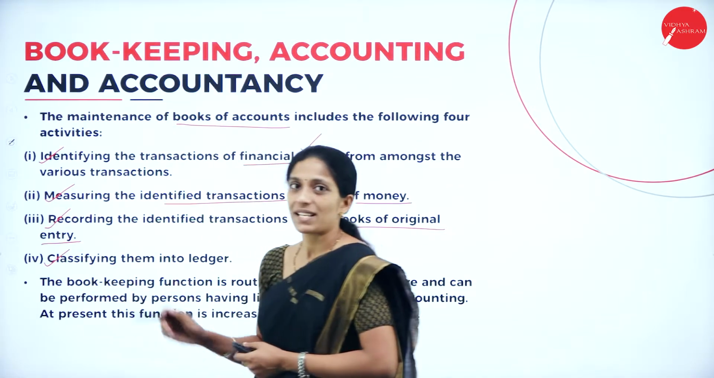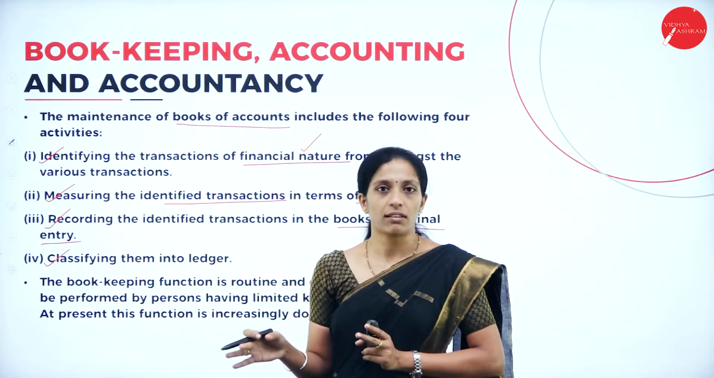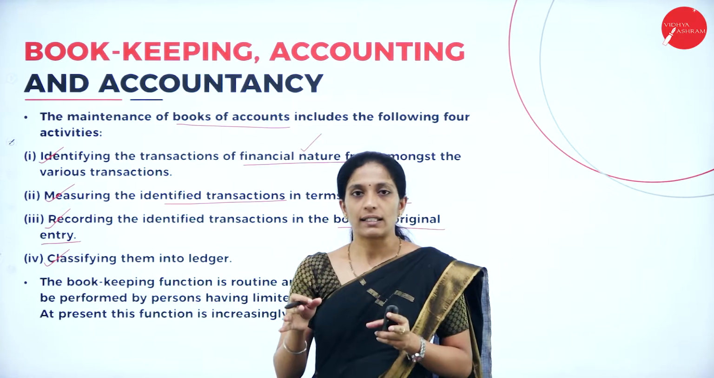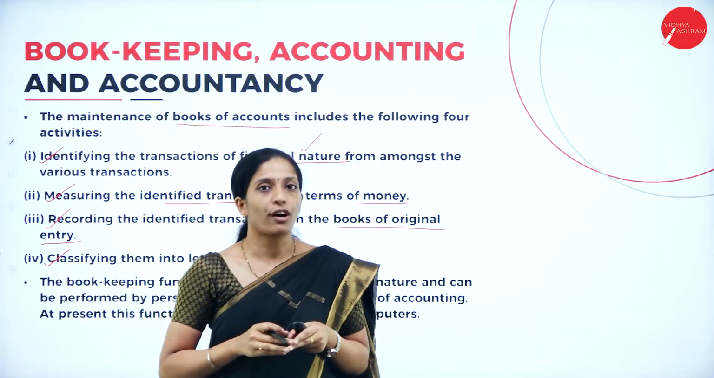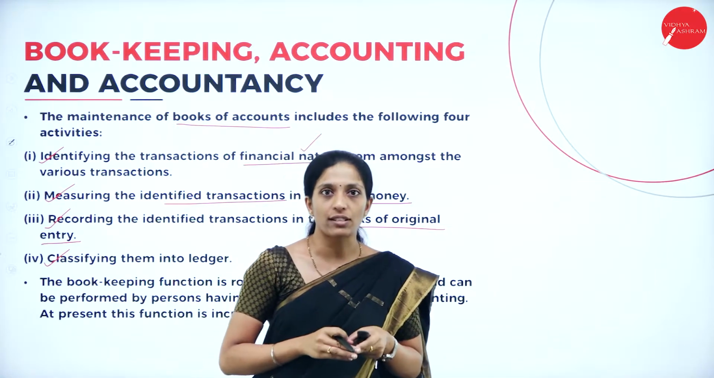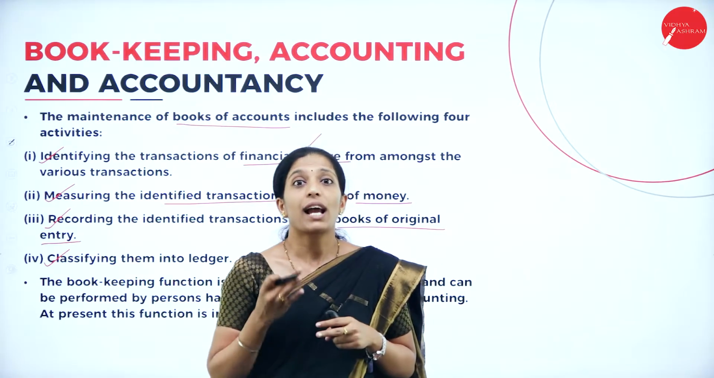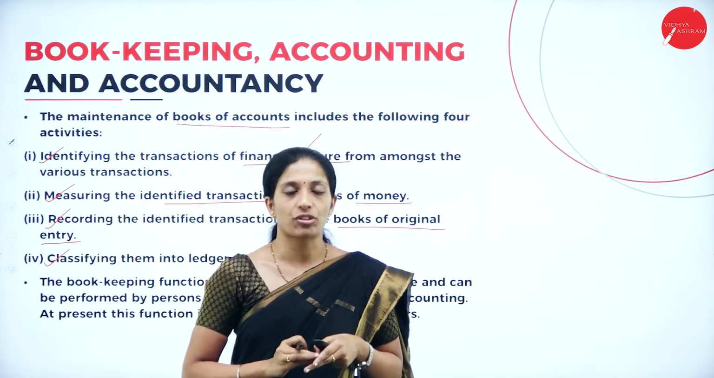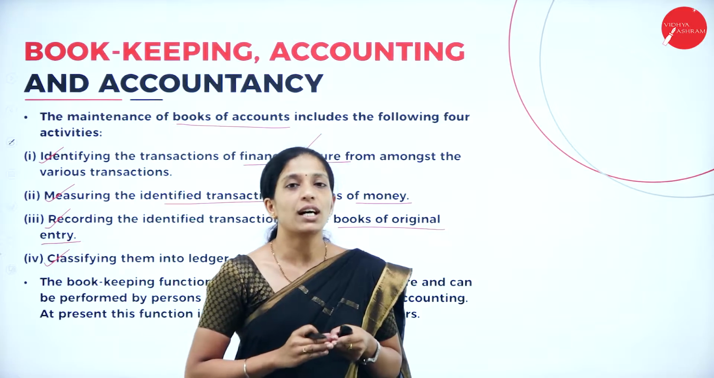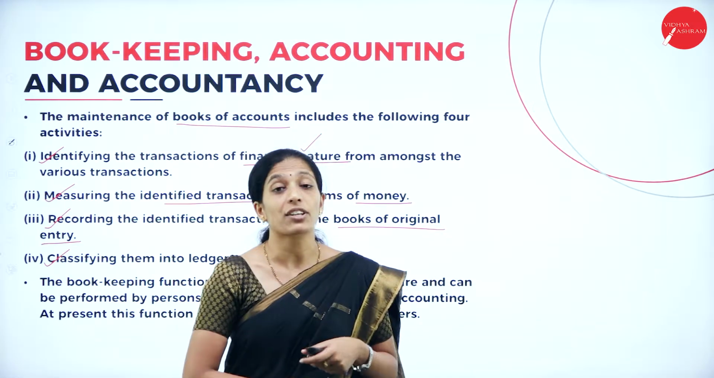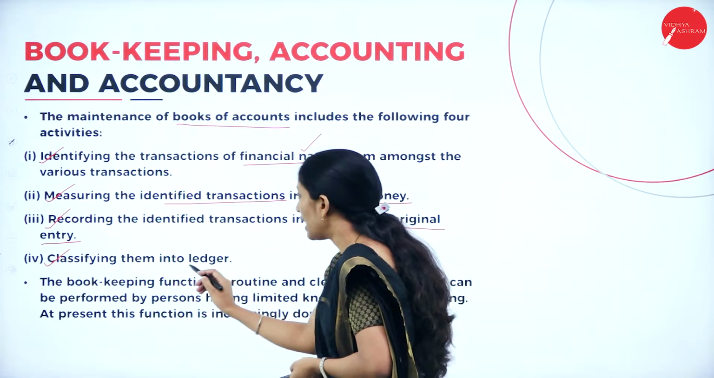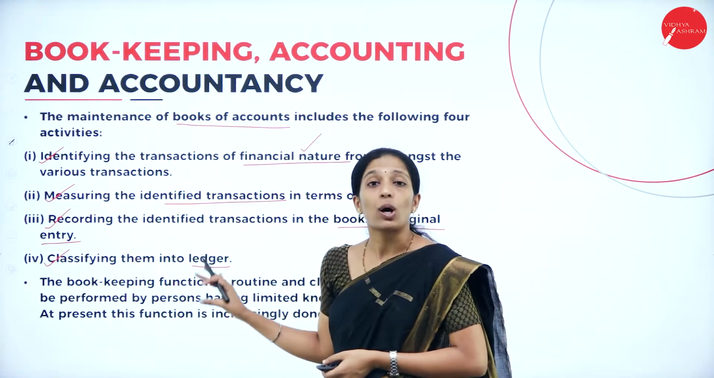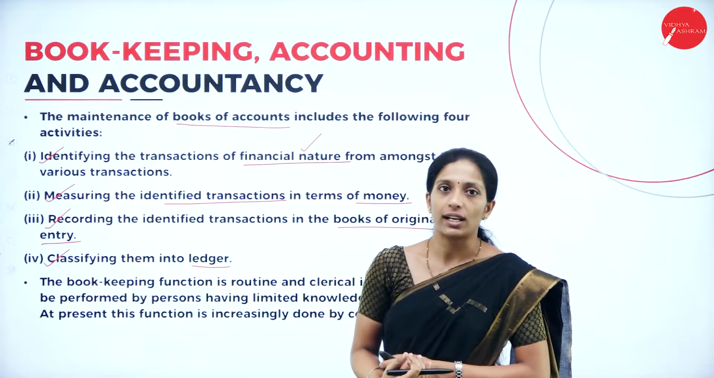Next, the fourth step is that we are going to classify the transaction. So we have recorded the transaction in the book of original entry, which is called the journal. After that, we have to classify those transactions. Depending upon their nature, we have to classify the transactions into individual accounts, which is called what? Ledger. So hope you are clear with all the activities that are included in bookkeeping.